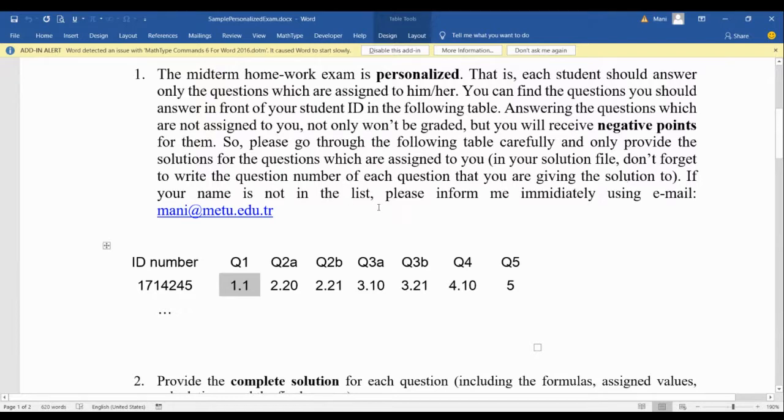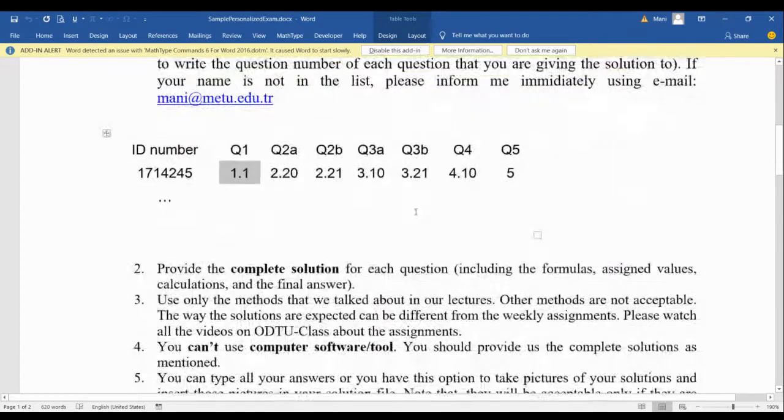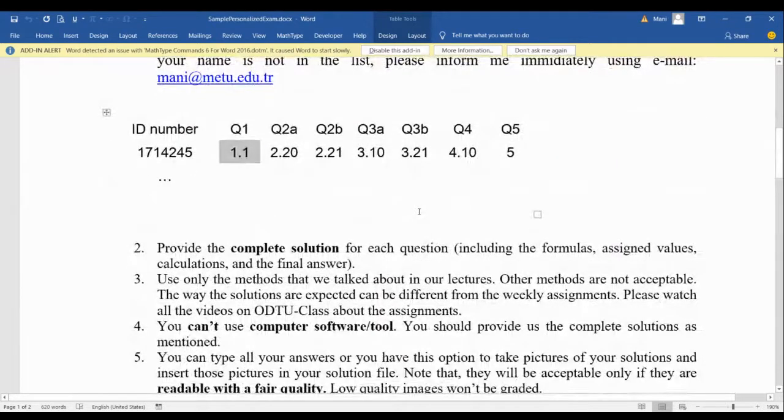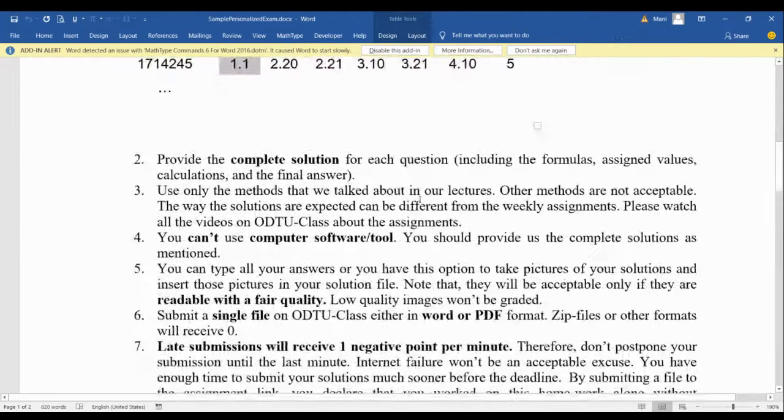If your name is not in the list, please inform me immediately. I think it won't happen because I use AutoClass in order to construct that table. But just in case, if you don't see your student ID, don't forget to contact me immediately so that I will give you new questions.